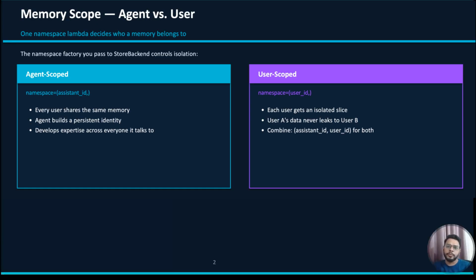So agent scope memory means every user shares the same memory. So the agent builds a persistent memory layer. So let's say there are 10 users, all the users are going to access that memory and going to write back as well. However, user scope memory means user A has its memory, user B has its separate memory, user A cannot access user B's memory and vice versa. So this is basically scope.